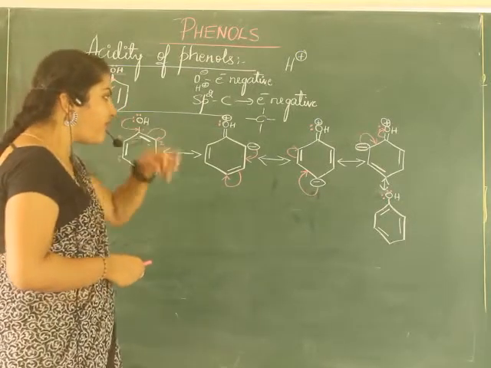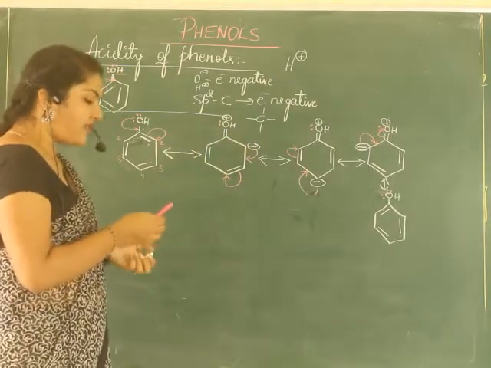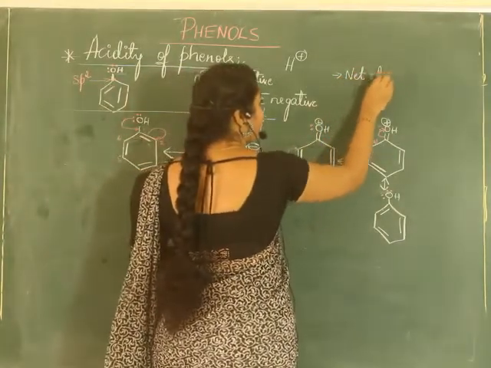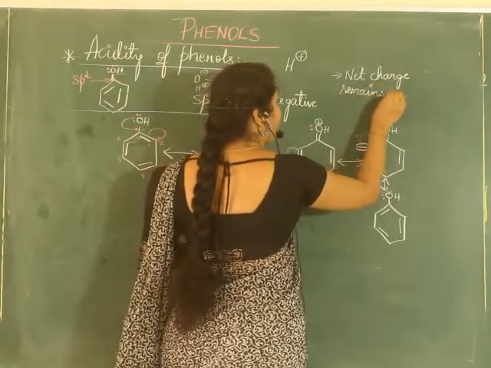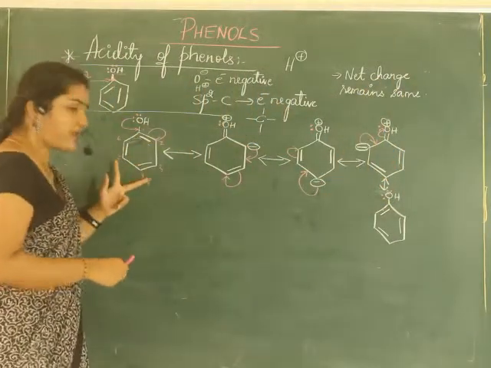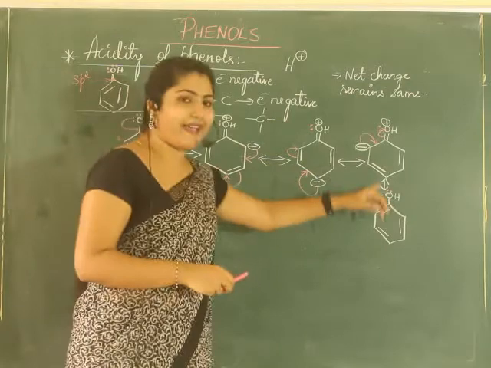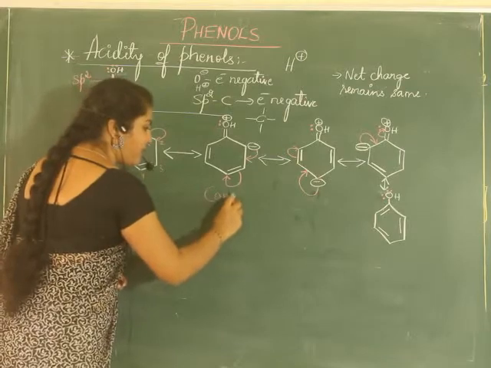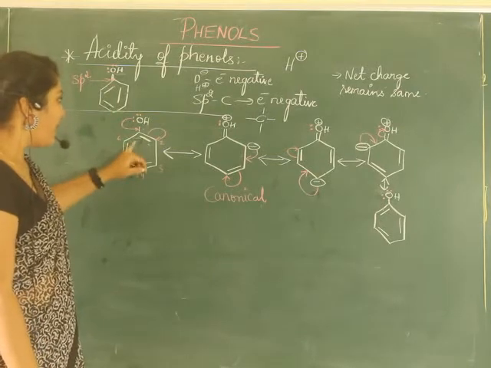So now a few questions may arise, like here it is positive and negative. Remember, in the resonance structure, net charge remains same. When we write the resonance structure, net charge remains same. Net charge means total charge. In the first resonance structure, you know what these structures are called? They are called canonical structures. These things you have studied in your first year classes.